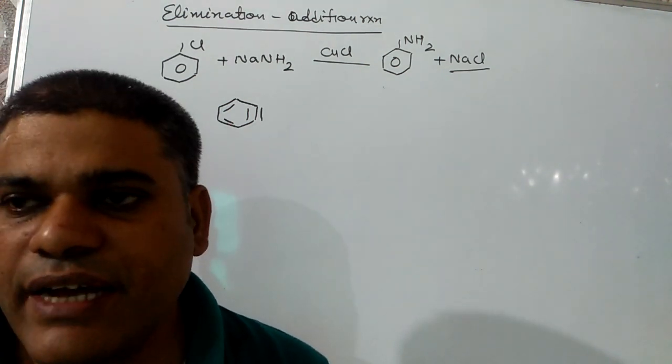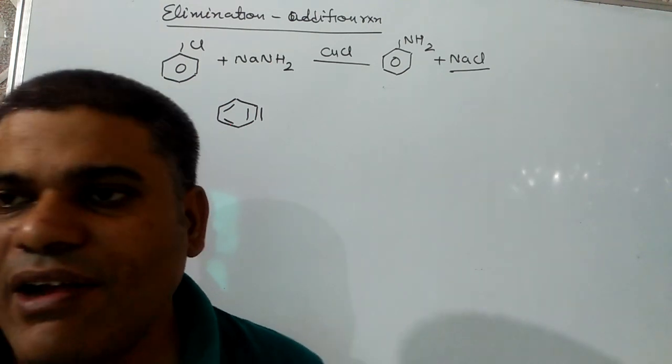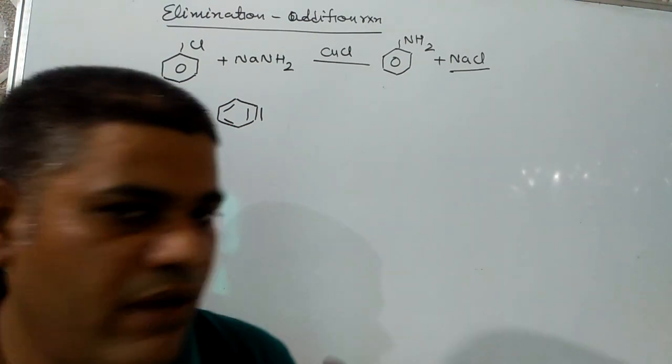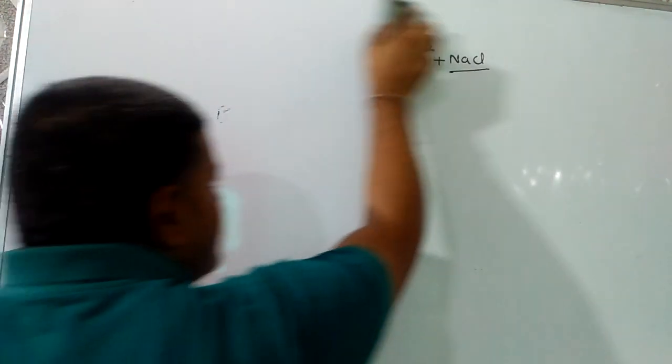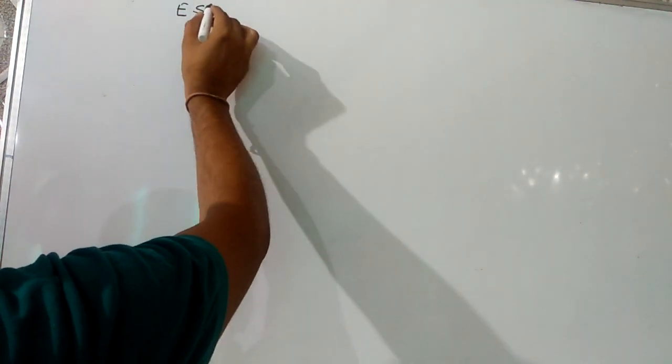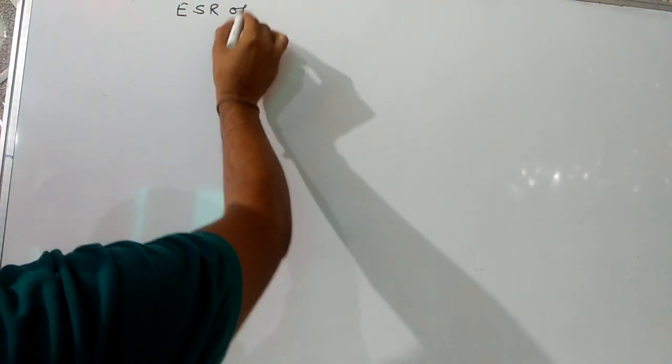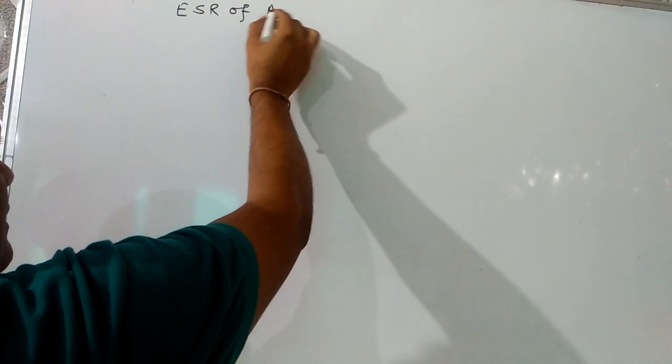Next, reactions which are going to be shown by haloarenes are the electrophilic substitution reactions.